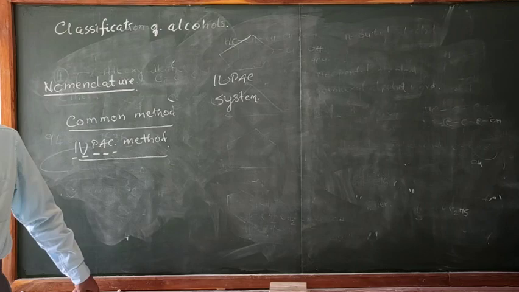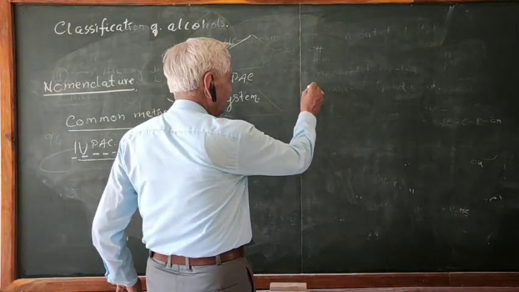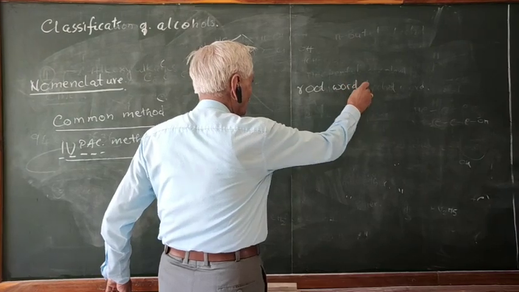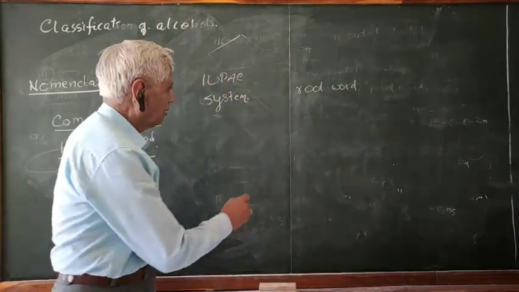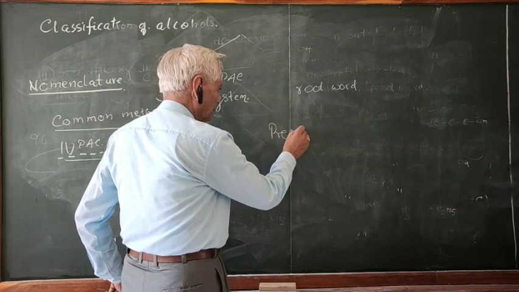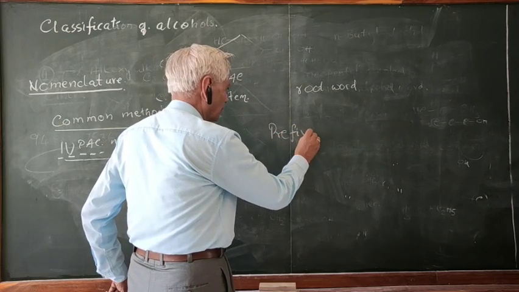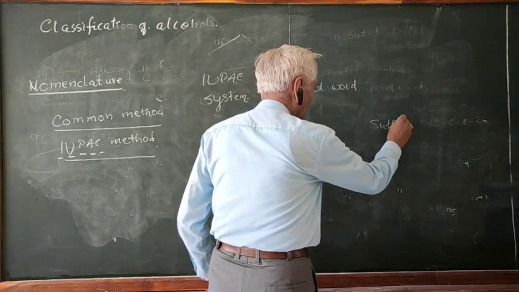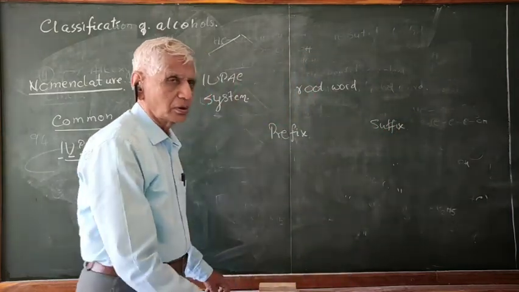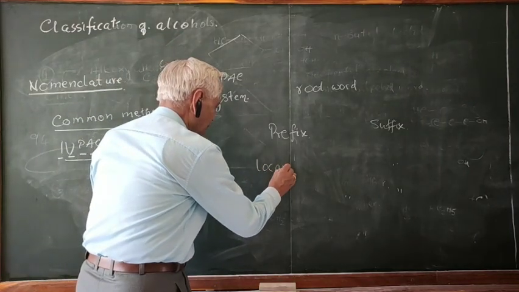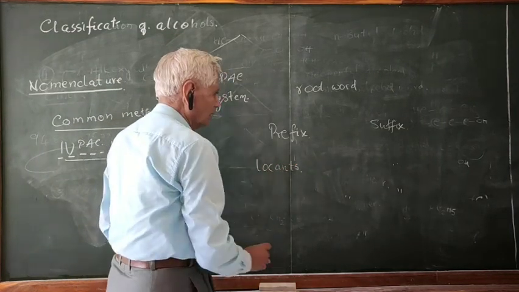What are the different terms you use here? You will use the root word. To this root word, you have the prefix, and you have the suffix. Sometimes you have to use the locants also.